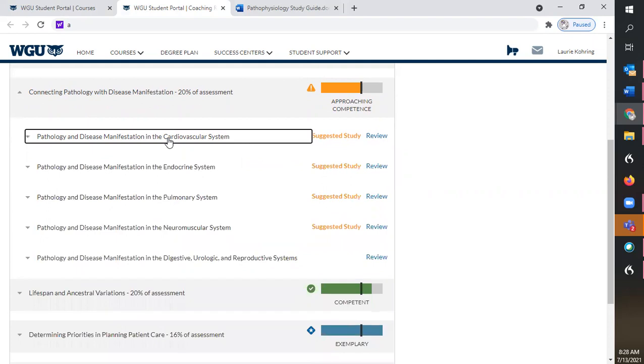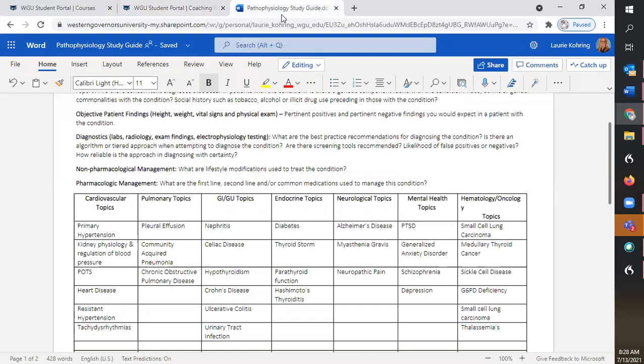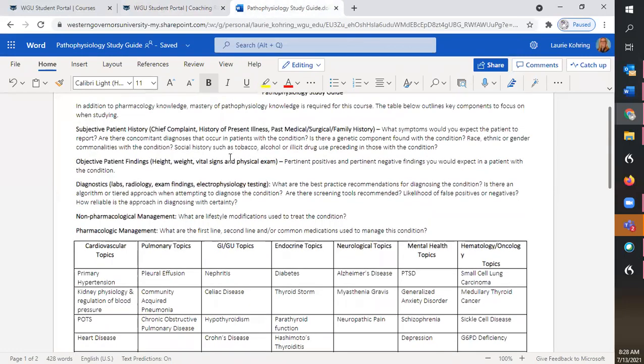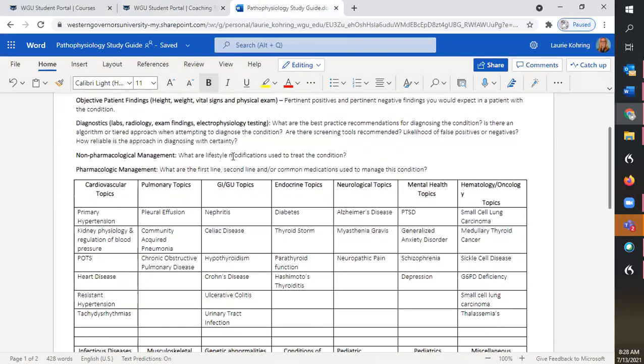The next thing that you can do is, again, take note of which areas you need to prepare more, at least that it suggests that you need to prepare. We have two study guides, a pathophysiology and pharmacology study guide in the course tips area, and there's a list of topics under each of the systems.